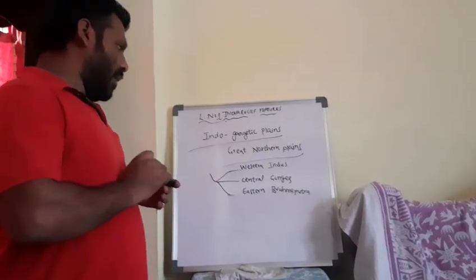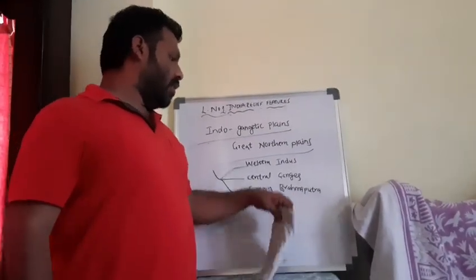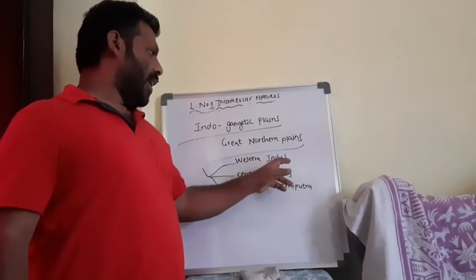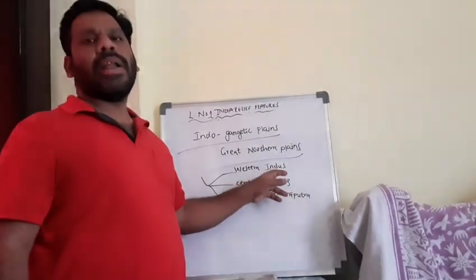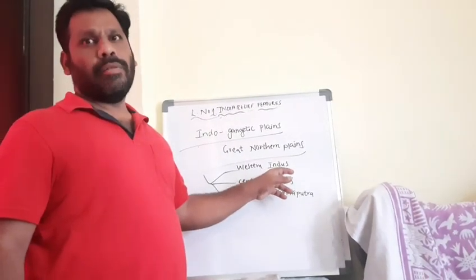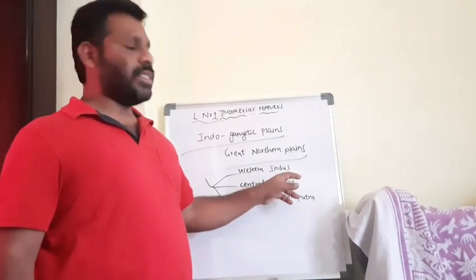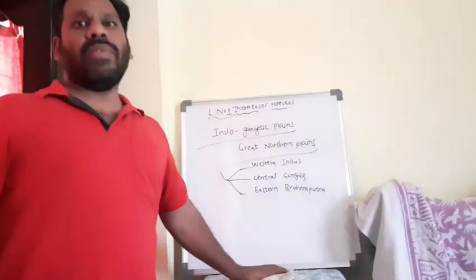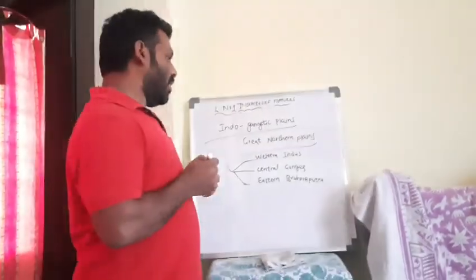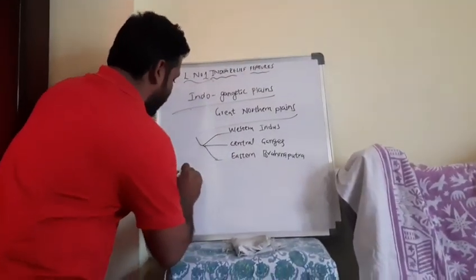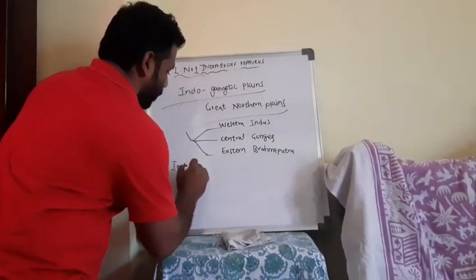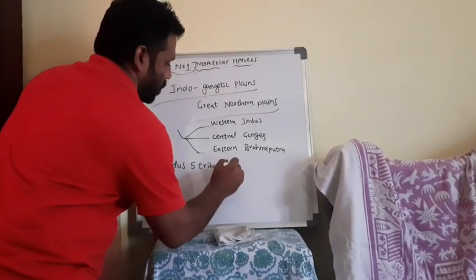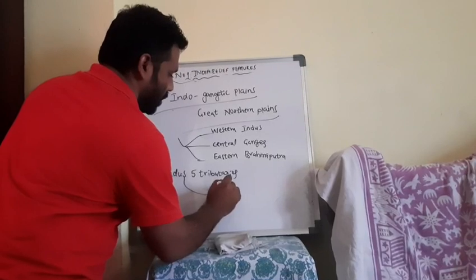Indus River. The Indus River originated in the Himalayas only, in the Himalayan part. From there, if you take an example, Lake Manasa Sarovara near Kailash range has taken the origin of the Indus River. The Indus River has 5 tributaries. How many? 5 tributaries are there in Indus River. What are they? We will discuss.